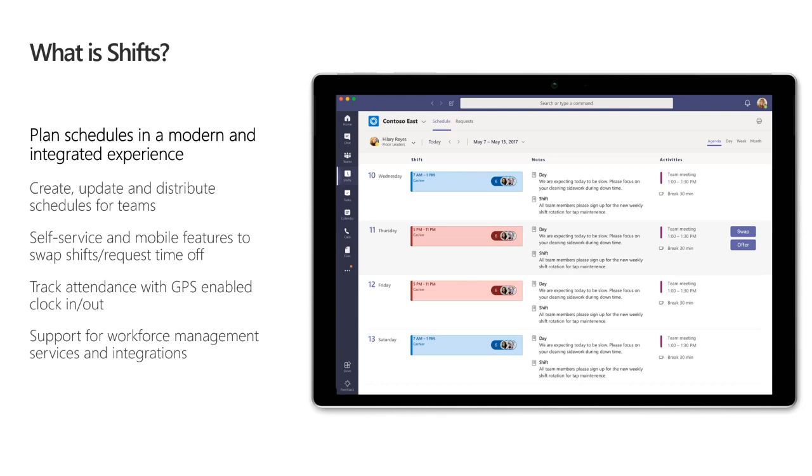And I also wanted to note that Shifts is in the Teams mobile app as well, and it works really well from there, especially if you are using this for a frontline worker scenario. We actually added a step-by-step mobile guide to this deck, and we're going to send it out to all of you. Great, thanks, Darby. And I think we have a few questions in the Q&A. If you'd like to get over to those while I go ahead and proceed with the rest of the content. Of course.